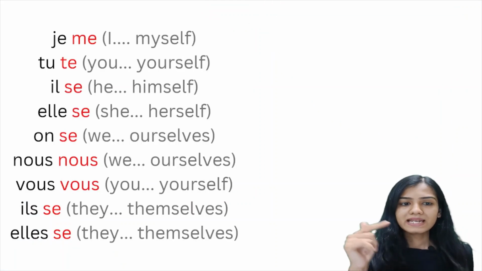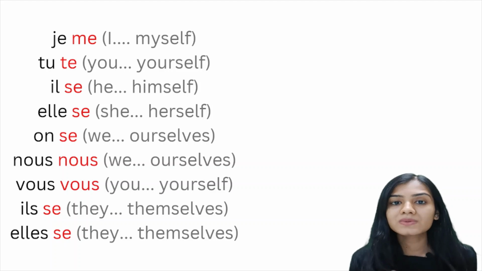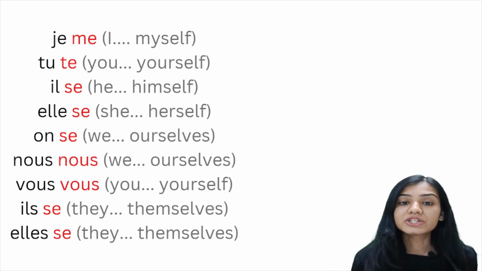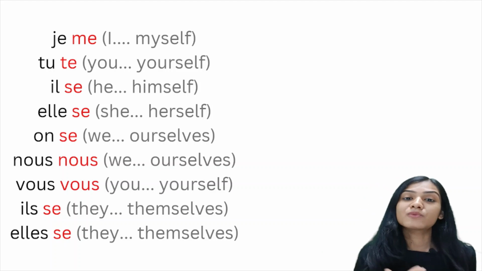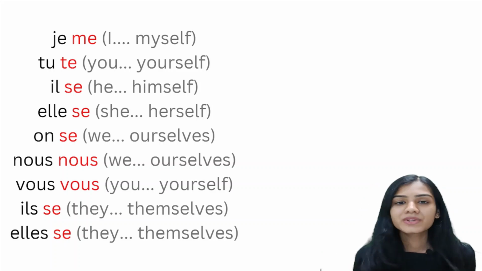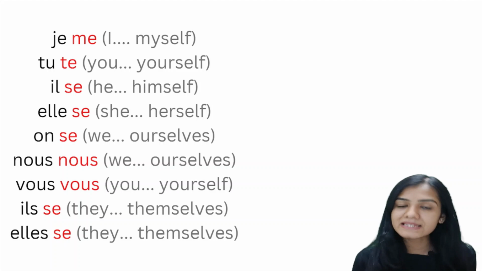In the formation, we have to use reflexive pronouns in order to form our reflexive verb sentences. Je, me. Just like how in English we say, I wash myself or I wake myself up. That myself, yourself, himself thing, you can consider to be replaced by me, te, se, nous, vous and se in French.